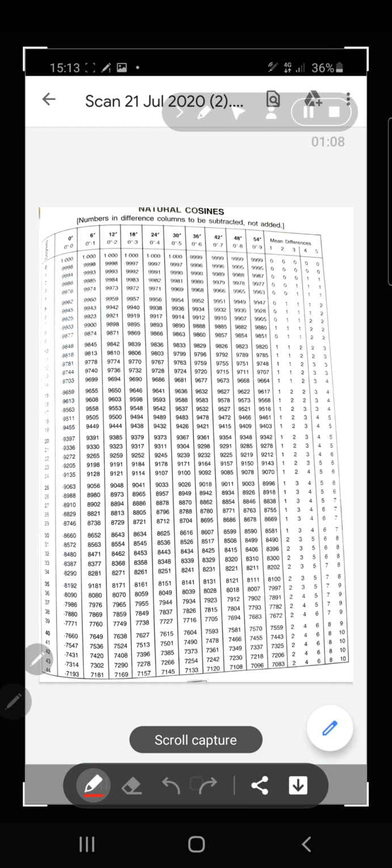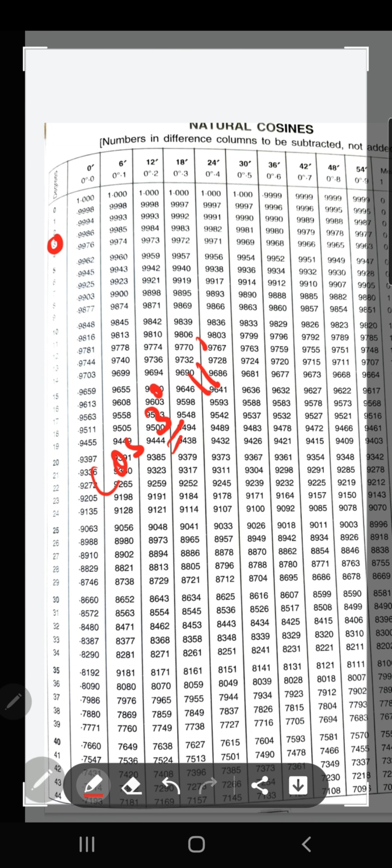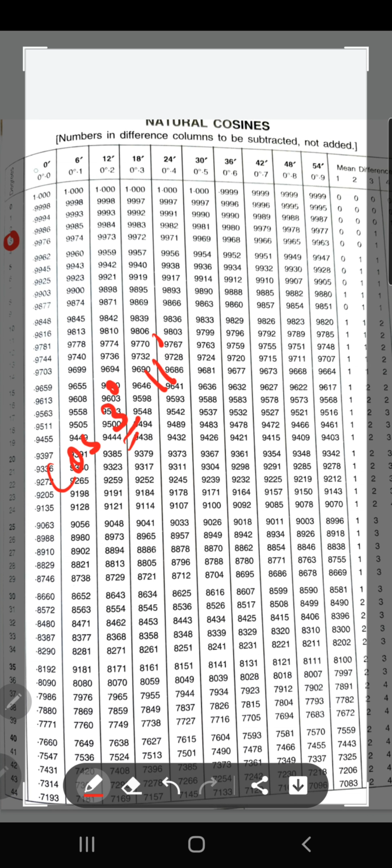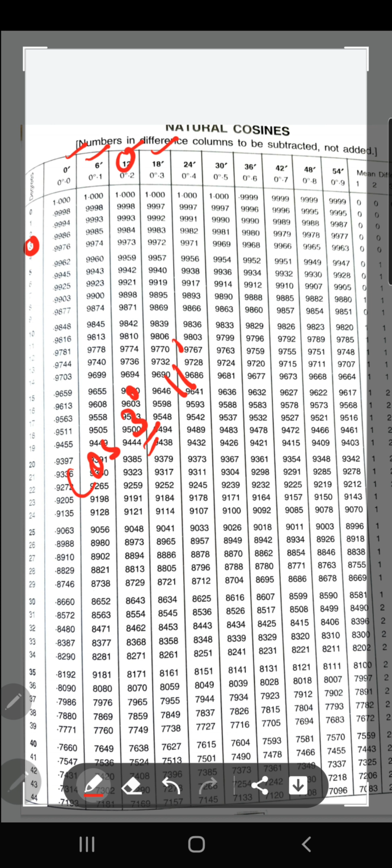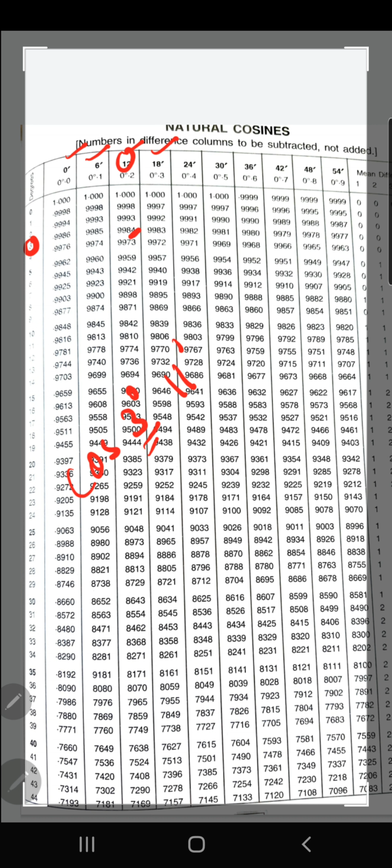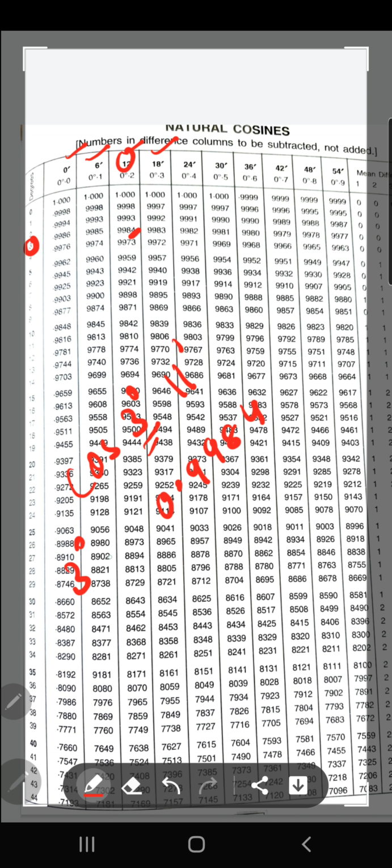We have to find suppose cos 3 degree and 11 minutes. So how will you find 3 degree? In your degrees you have it here, 3 degree. So 3 degree and 11 minutes. But in your minutes, see, you have 0, 6, 12, 18, but you don't have 11. Which is the nearest one? 12. Sorry, 3 degree and 12 minutes. So I'll go for 0.9984. This is your value for 3 degree and 12 minutes.